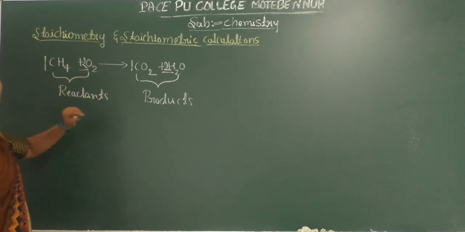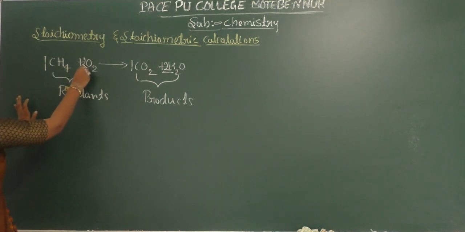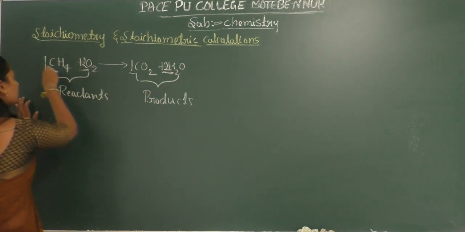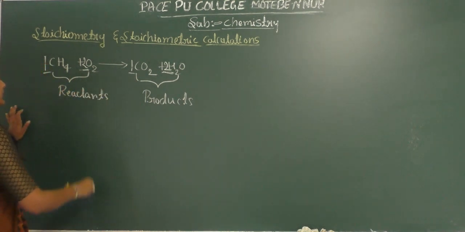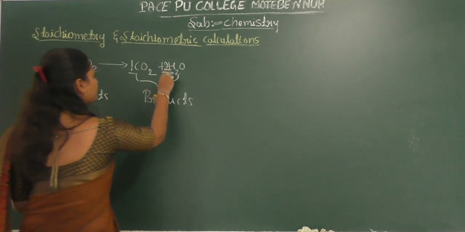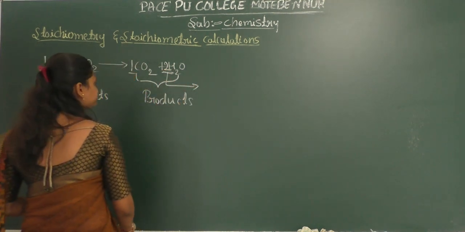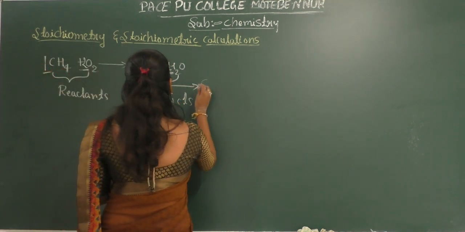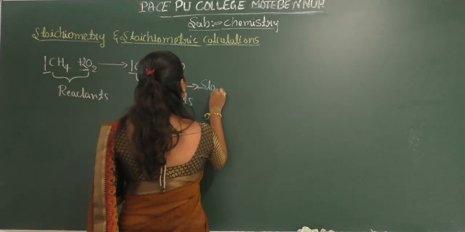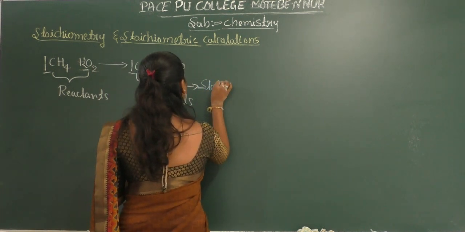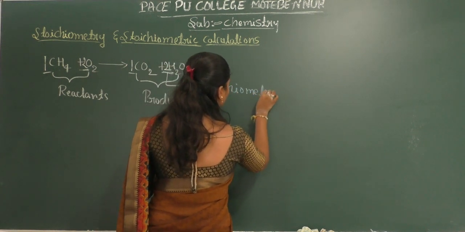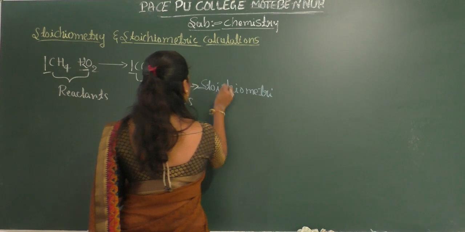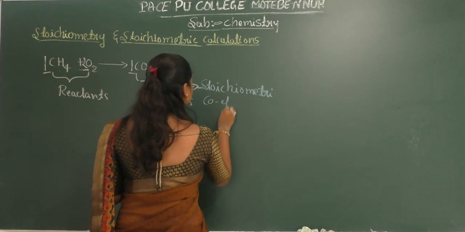So in stoichiometry, this 2 and this 1, they are called stoichiometric coefficients. Okay, so here these coefficients are called stoichiometric coefficients.